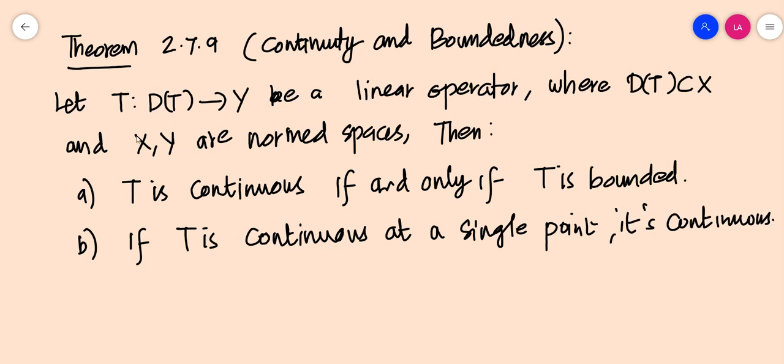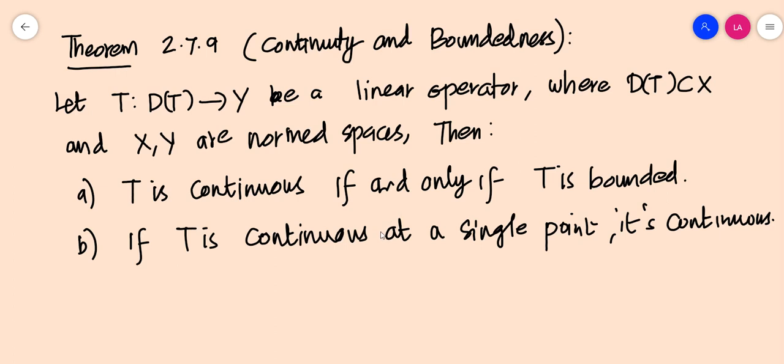The theorem states that let T be a linear operator defined from D(T) to Y, where D(T) is the domain of T, which is a subset of X, where X and Y are normed spaces. Then T is continuous if and only if T is bounded. That is, T bounded means T is continuous, and T continuous implies T is bounded. And also the second property, which is a very important one: if T is continuous at a single point, then it is continuous everywhere.